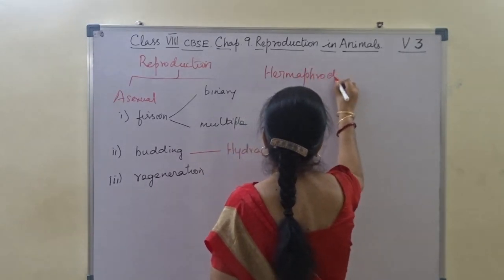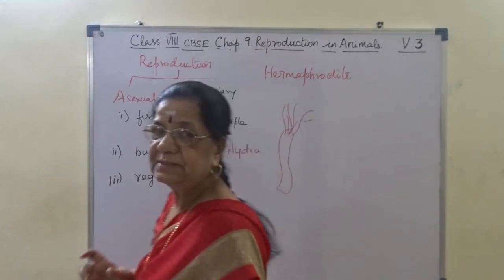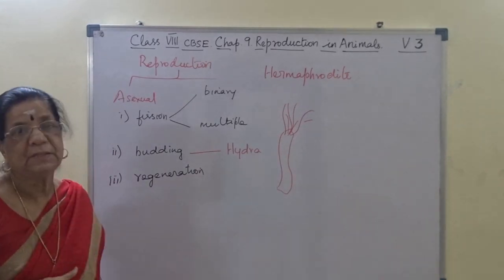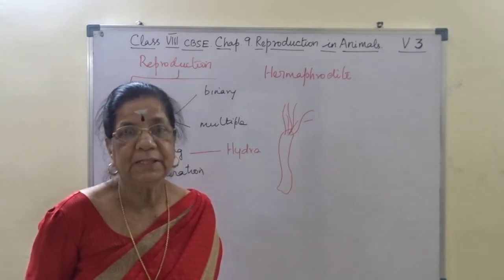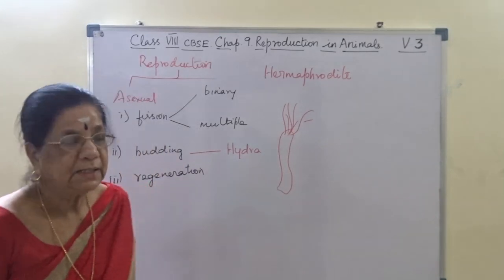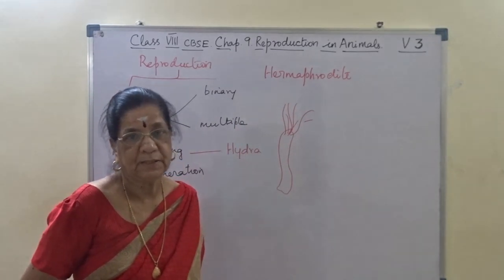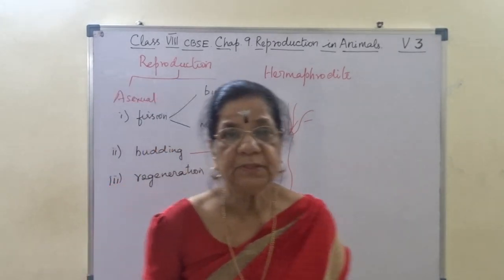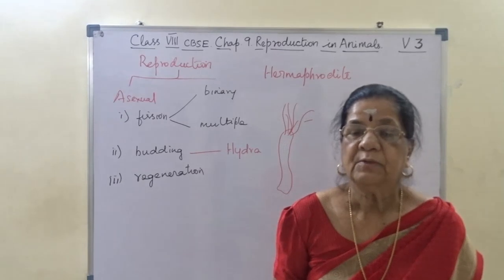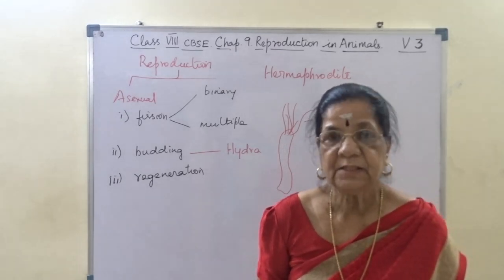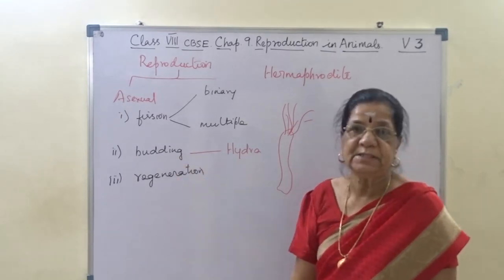Hydra is a hermaphrodite organism where both male and female sex organs are present in the same animal. Both male and female sex organs, as male testis and female ovary, are present in the same animal, that is called a hermaphrodite animal. But at the same time, hydra can reproduce both sexually and asexually. And during unfavorable conditions, hydra reproduces asexually, and that is by the process of budding.